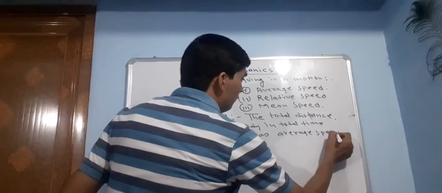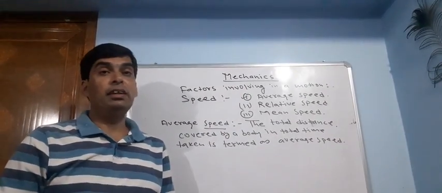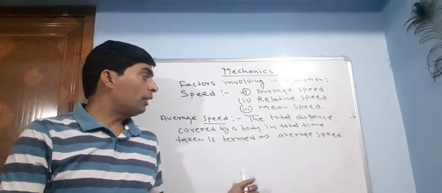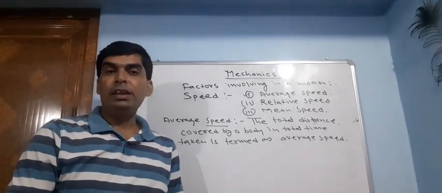That means during a motion, if a body has different speeds at different time intervals, then the average speed is calculated by summing up the total distance with respect to the total time taken.